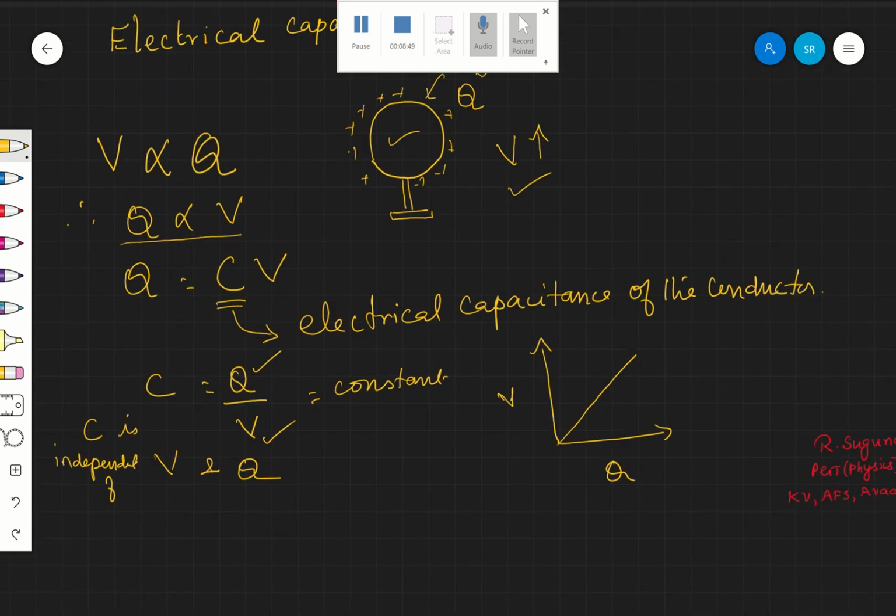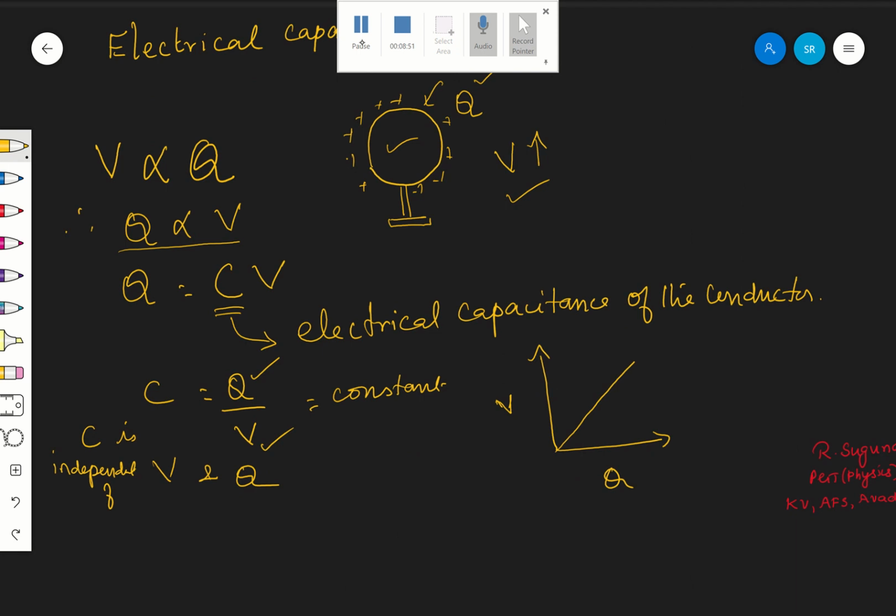Capacitance of the conductor, electrical capacity, everything is the same.